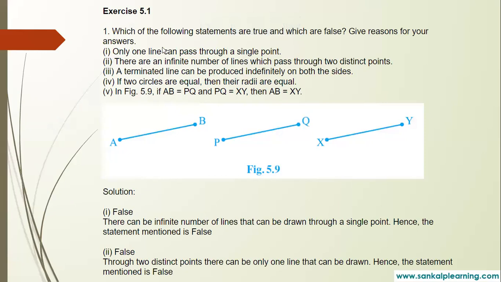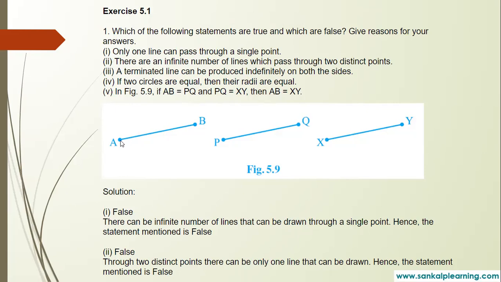Exercise 5.1: which of the following statements are true and which are false? Give reasons for your answers. First one is, only one line can pass through a single point. Okay, single point. For example, if you take a point here, children, how many lines can you draw? Yes, you know that we can draw many lines through a single point, right?